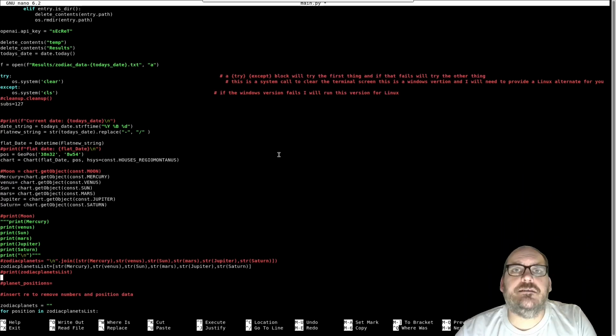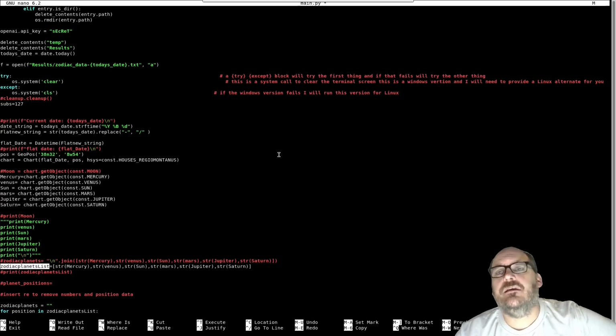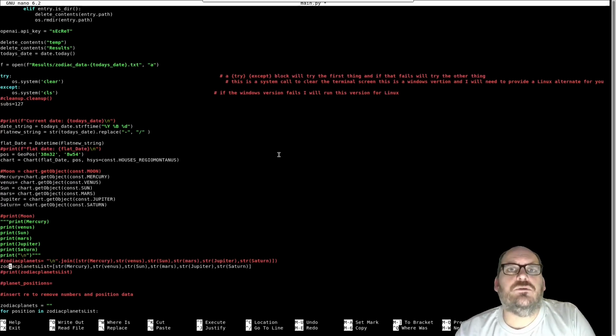We make up a list of all the planets. This returns a list of their positions, what star signs the planets are currently situated in. It also gives me the azimuth and other nonsense, which I'm not really interested in.